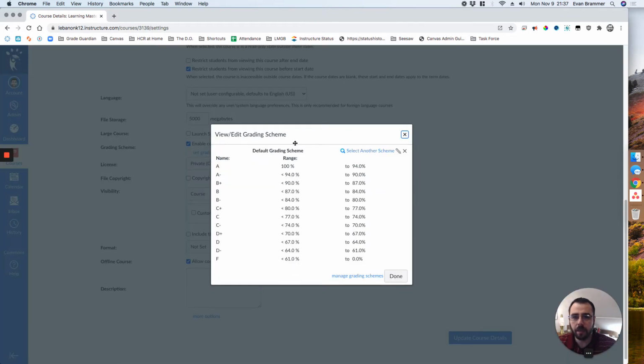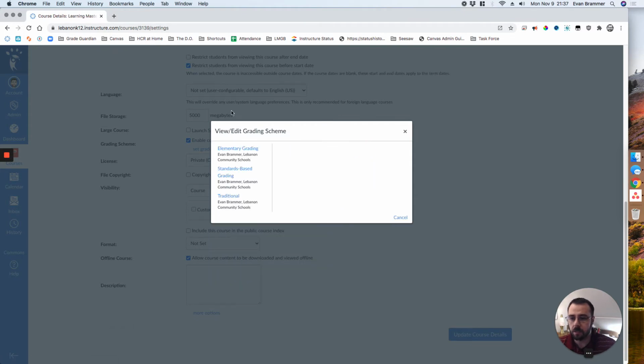And so Canvas has a default grading scheme. And so again, you may have already set this. For example, we've used in the past a 0 to 100%, that no matter what, it shows a message. But what we want to do is we're going to choose a different grading scheme, and we've set this up as a district, and we're going to choose standard-based grading.